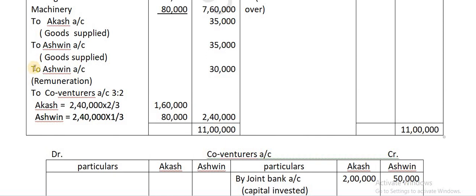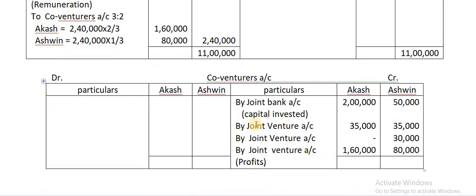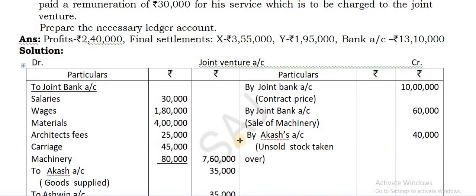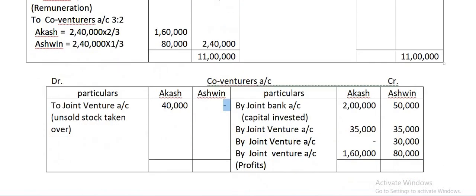Apart from that, Ashwin's remuneration is there. Take 30,000 only in the column of Ashwin. Then the profits, 1,60,000 and 80,000, you take again by joint venture account, separately. Keep looking at the credit side. There is one unsold stock taken over by Akash. This you take on the debit side to joint venture account, only in the Akash column. That's it. So find the totals now.